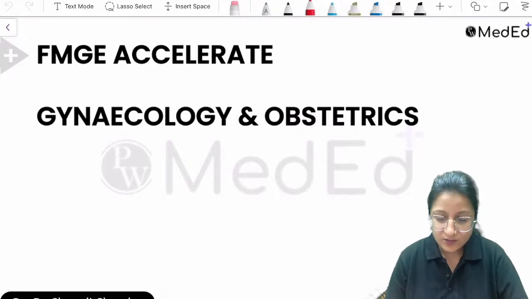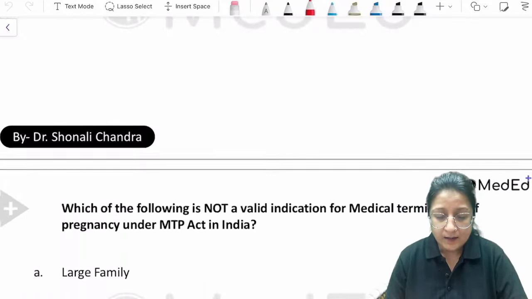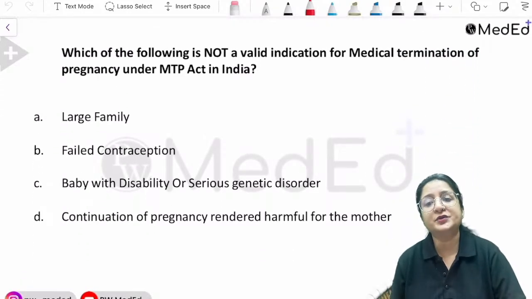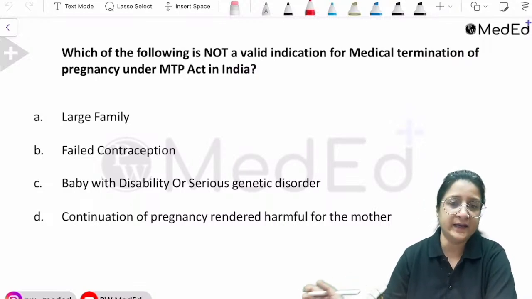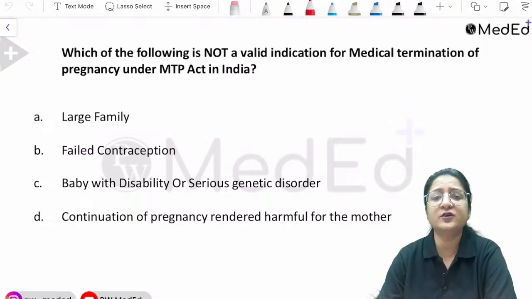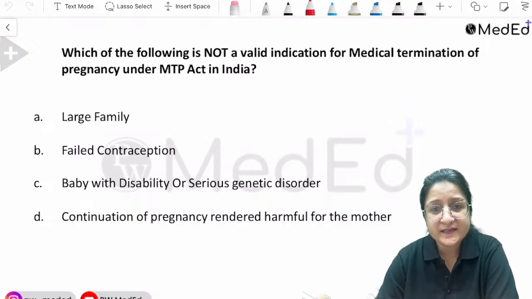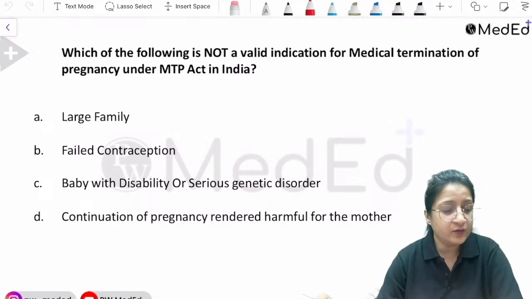All right, so let's get started and have a look at the first question. Which of the following is not a valid indication for medical termination of pregnancy under the MTP Act in India? Now, early pregnancy complications, whether it is abortion, ectopic, molar pregnancy, these are very important topics for your FMGE examination. And in the chapter on abortions, every aspect is also equally important.